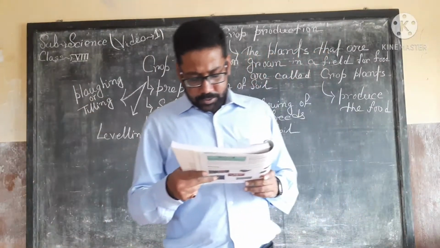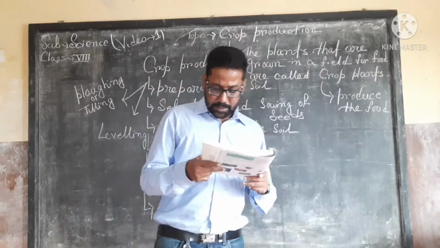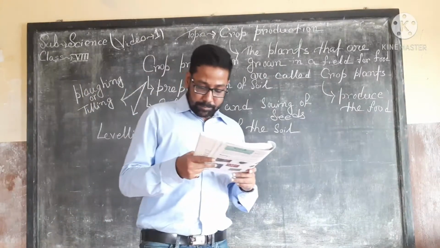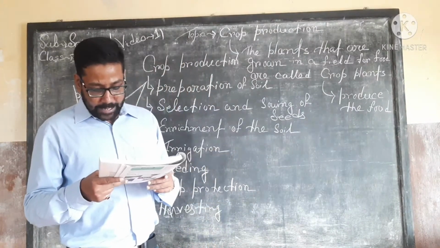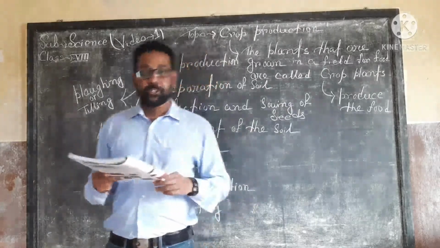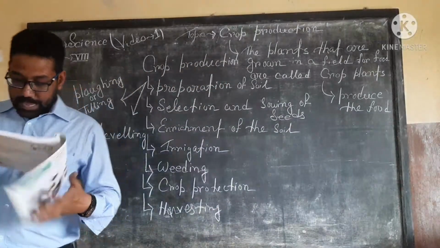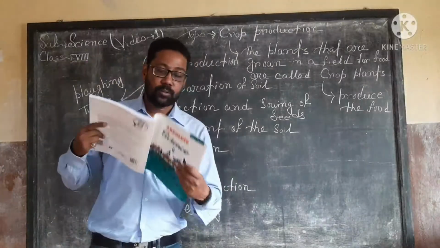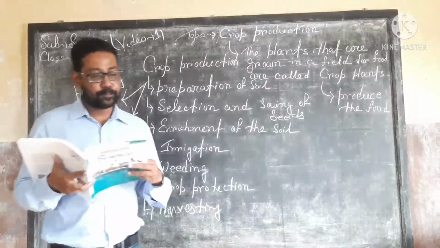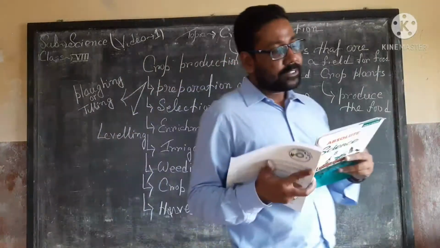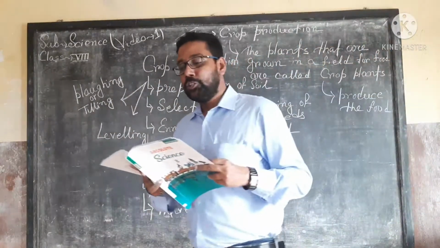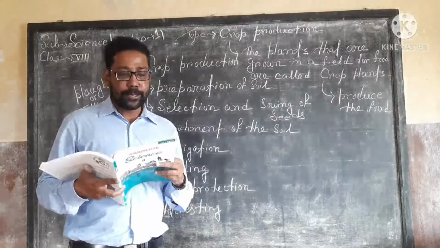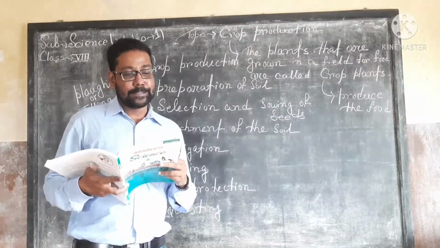If the seeds are left on the surface, they can be eaten by birds, and if the seeds are sown too deep, they will not get enough air for respiration, and germination will be adversely affected, as the shoot will have to struggle hard through the layers of the soil to reach the sunlight